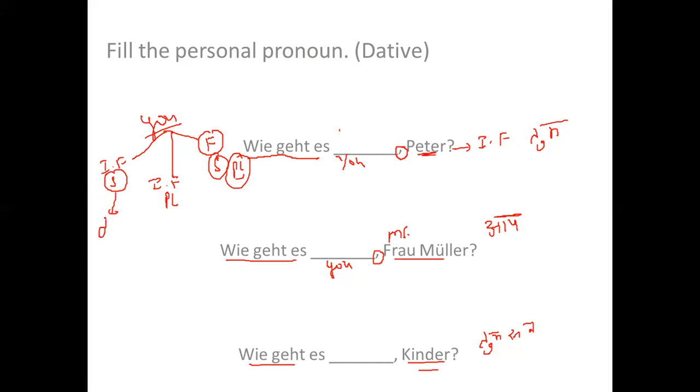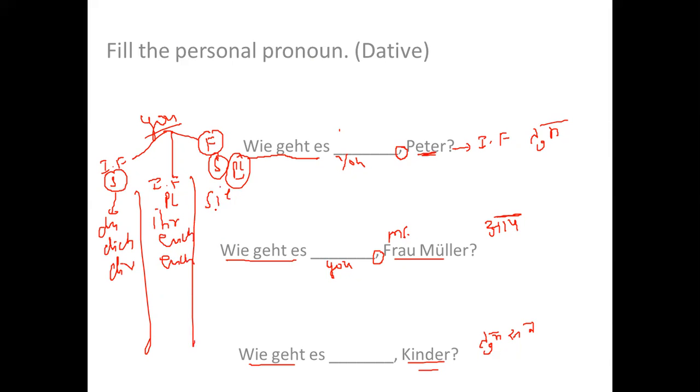This is du, dich, or dir. This is ihr, euch, and euch. This is Sie, Sie, and Ihnen, right? Capital I. So here, if I'm talking about informal, it should be dir.